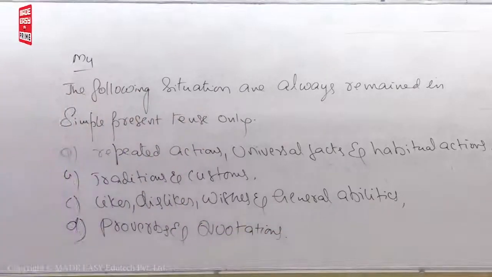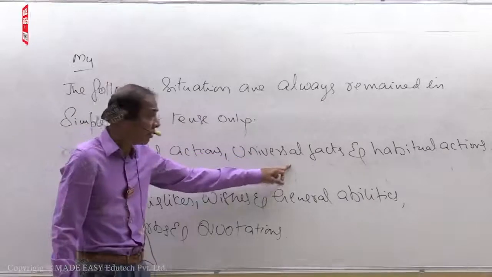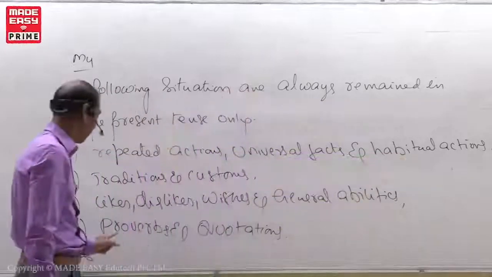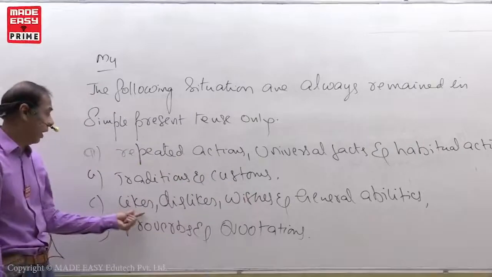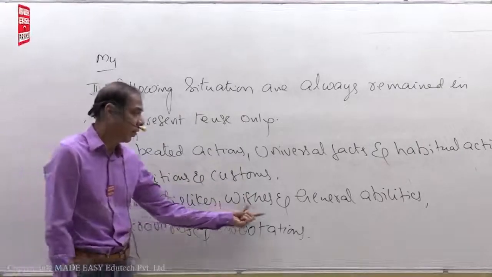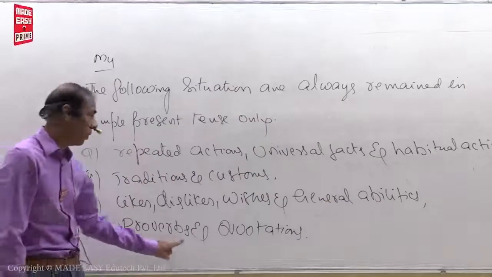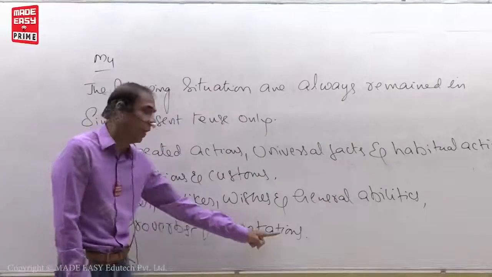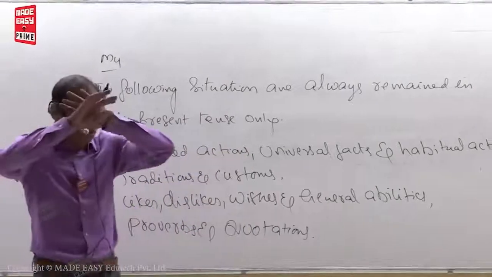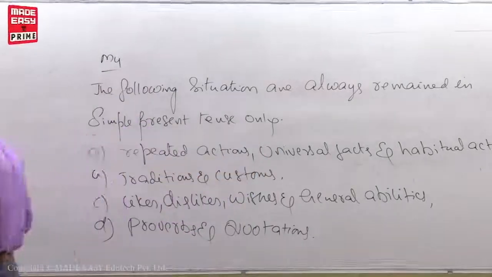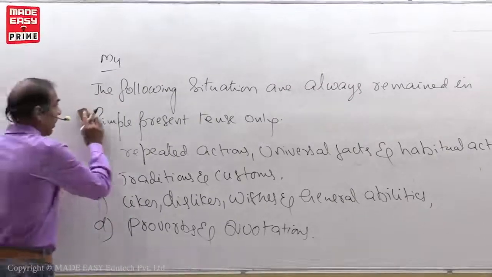Proverbs and quotations. See, A. Repeated actions, universal facts, habitual actions. B. Traditions and customs. C. Likes, dislikes, wishes, and general abilities. D. Proverbs and quotations. In the case of all these situations, we must not change the tense form. See, let us practice some sentences.